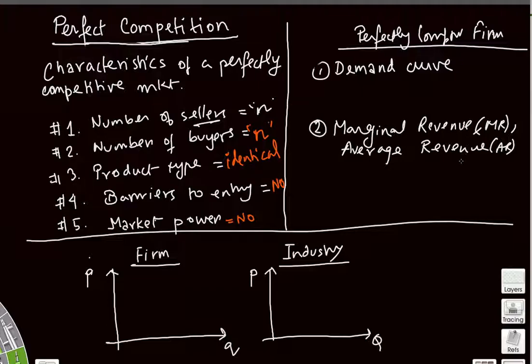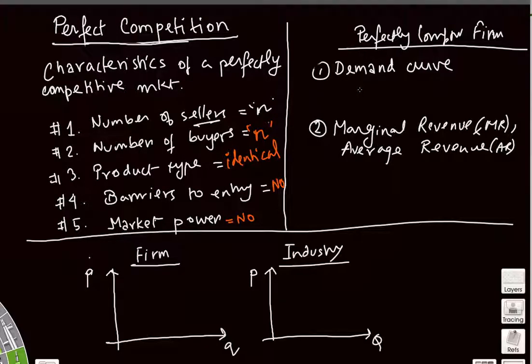So before we understand that question and try to answer it, we have to get acquainted with some of the background information. So the first important information is what kind of a demand curve does a perfectly competitive firm face? Now, just to restate, a perfectly competitive firm cannot charge a price which is different from the market price.